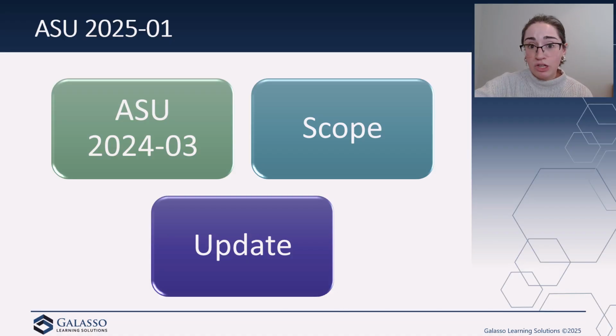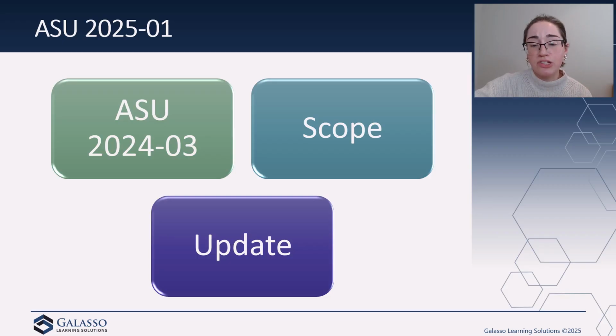So ASU 2024-03 was basically going to require public business entities to provide some more detailed information about their income statement expenses. So they are going to need to disclose information about the specific types of expenses that are included in their expense captions presented on the face of the income statement, as well as some additional disclosures about selling expenses. And they're also going to have to disaggregate out certain expenses such as employee compensation, inventory purchases, depreciation, and also the amortization of intangible assets.